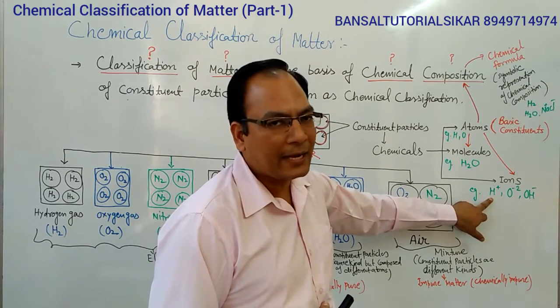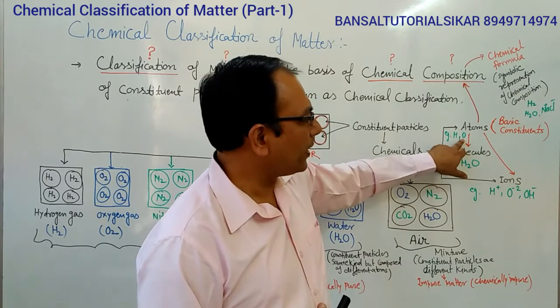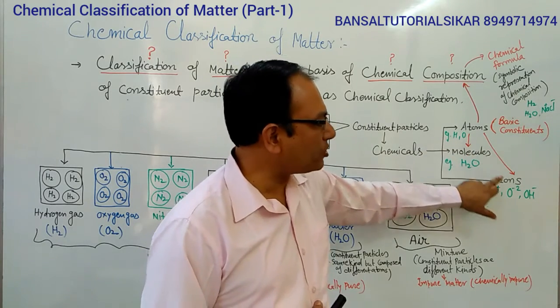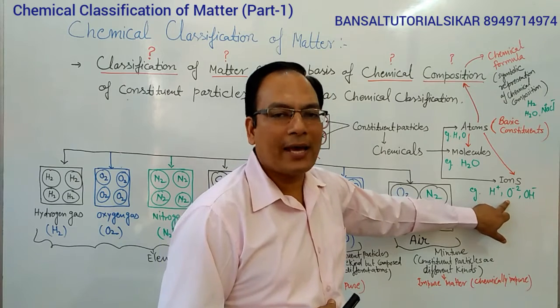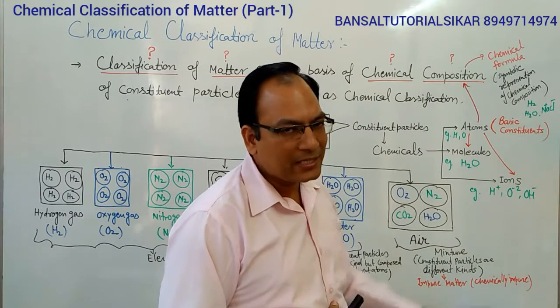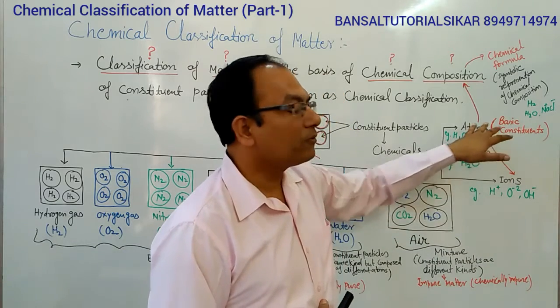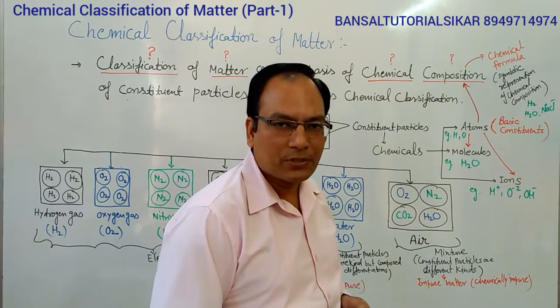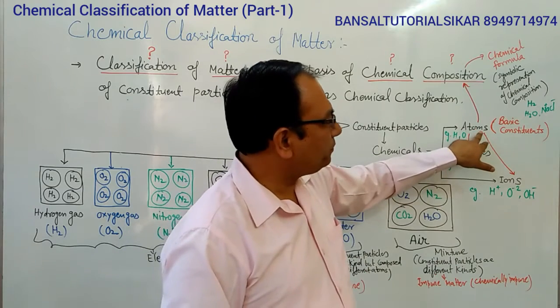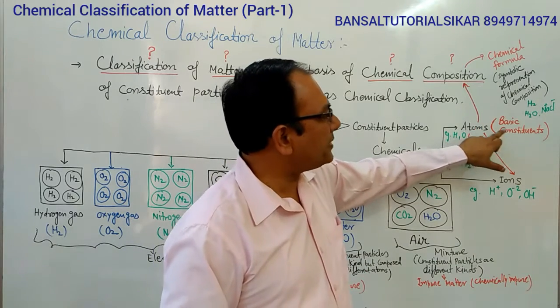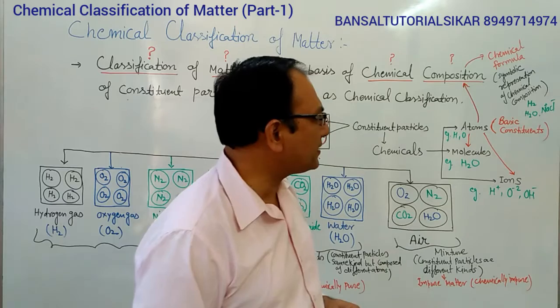It is called a cation. And if, for example, oxygen acquires two electrons, then it will convert into an anion, a negative charge ion. So we can see that whatever the molecule or ions, they are actually composed of atoms.